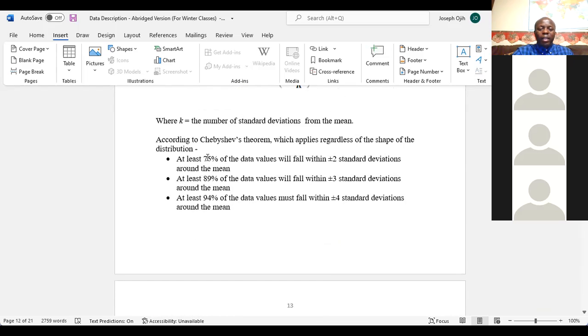Say 75% lie within 2 standard deviations, 89% lie within 3 standard deviations. So in each case, 2 is the k, 3 is the k, 4 is the k. But since we don't have the 80%, we don't even know the k. So the first thing we do is to estimate what our k will be.